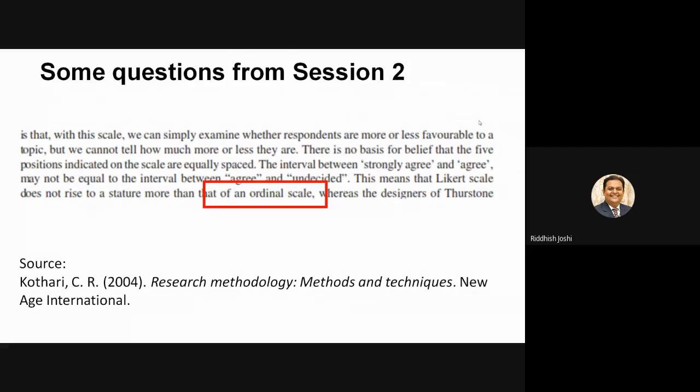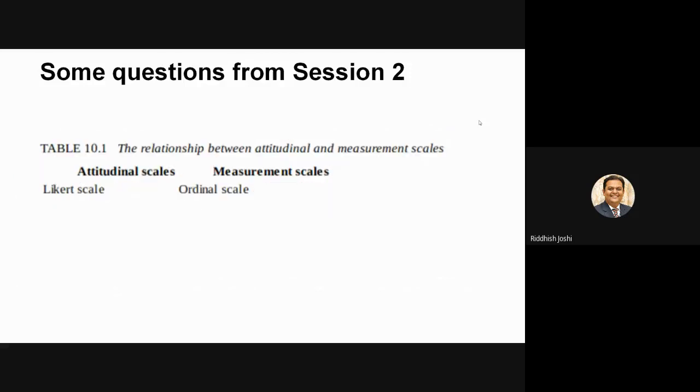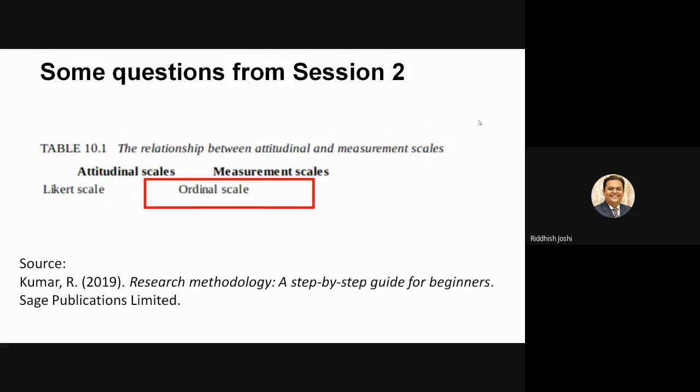So here in this book was written by C.R. Kothari, Research Methodology, Methods and Technique. According to C.R. Kothari, Likert scale generates ordinal data. This is from session number 2. Now this is another book screenshot. You can see Likert scale generates ordinal. This was by Ranjit Kumar, 2019, Research Methodology, a step-by-step guide for the beginners. Right. So he mentions that Likert scale generates ordinal data.